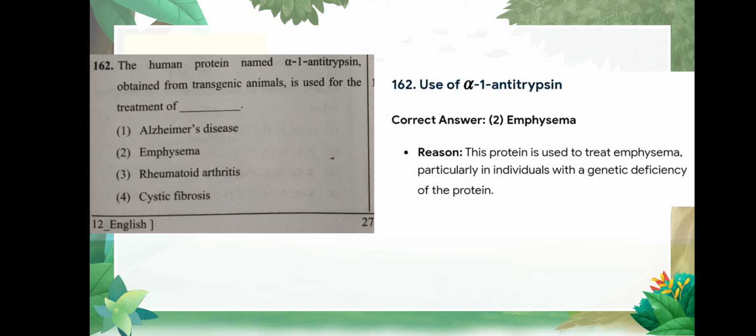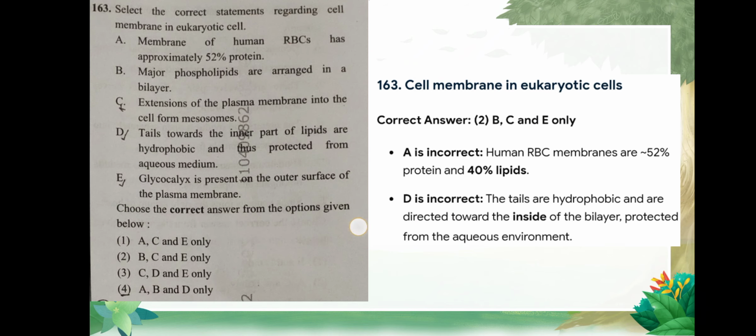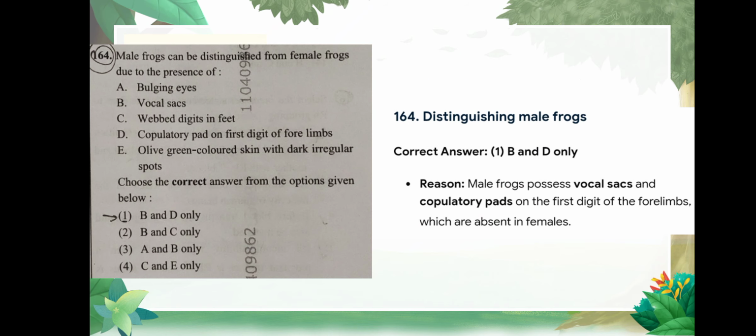Question number 162: the human protein named alpha-1 antitrypsin obtained from transgenic animal is used for the treatment of emphysema. Option number 2. Question number 163: select the correct statement regarding cell membrane in the eukaryotic cell, and the correct answer is option number 2, B, C and E only.